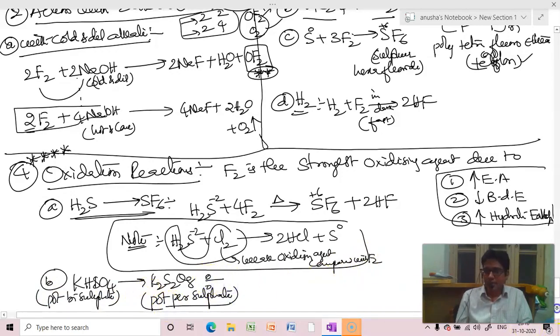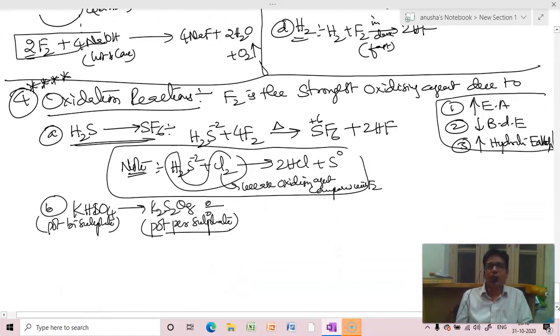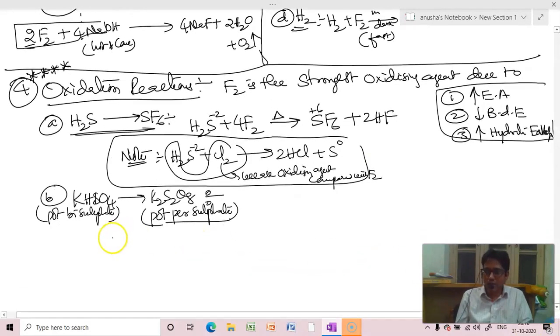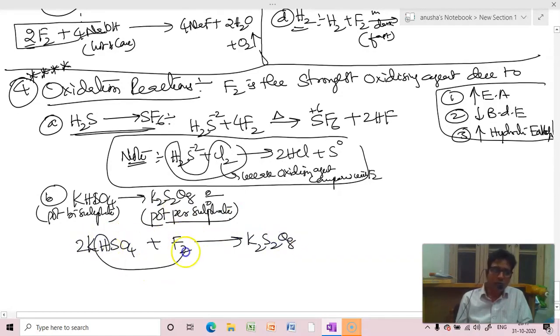Yeah, removal of hydrogen is also oxidation. So take KHSO4, treat it with fluorine. As you know, there are 2 potassiums, K2S2O8. So put 2. So there are 2 hydrogens, 2 fluorines. 2HF will go. Remaining is K2S2O8. Done. You're getting my point?